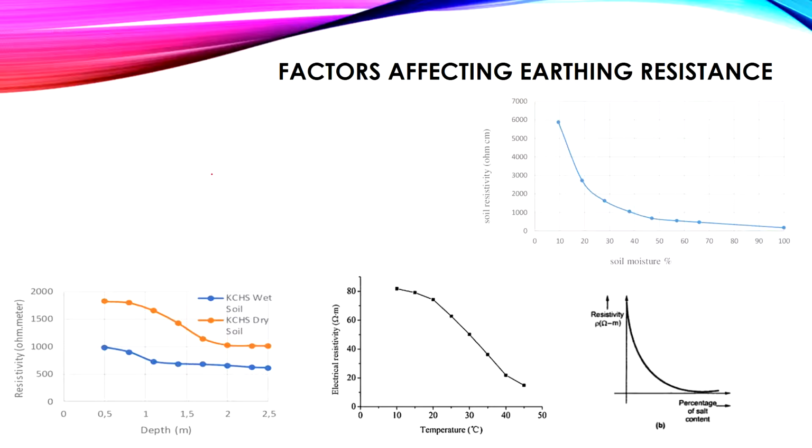In order to produce a very low resistance, we have to select and design the electrodes, the conductors, and all of these components together. So the soil plays a critical role in the earthing resistance. The resistivity of the soil is a factor inside the equations of the resistance of the conductors or the electrodes, so we have to identify it.